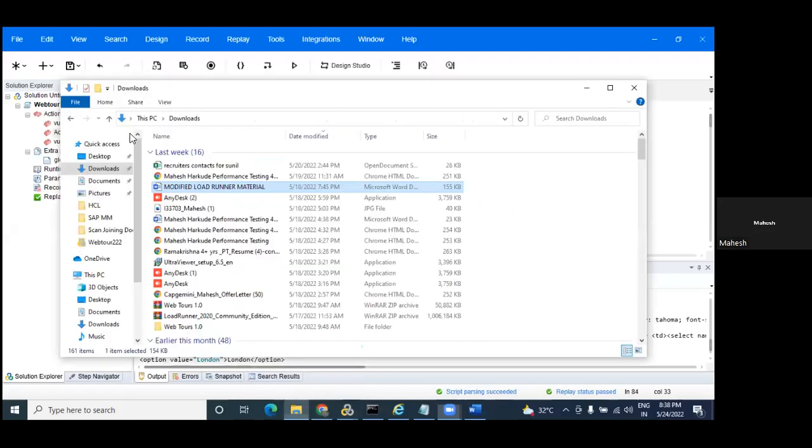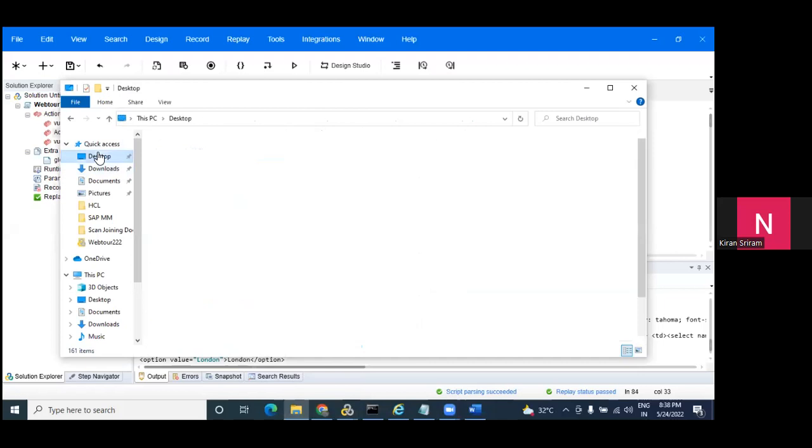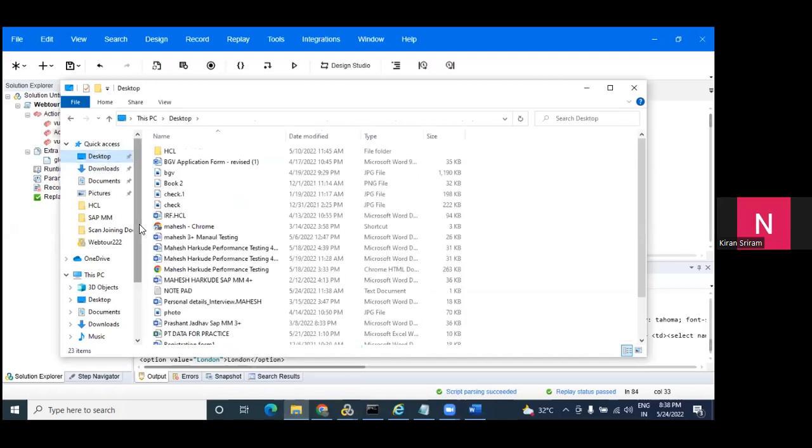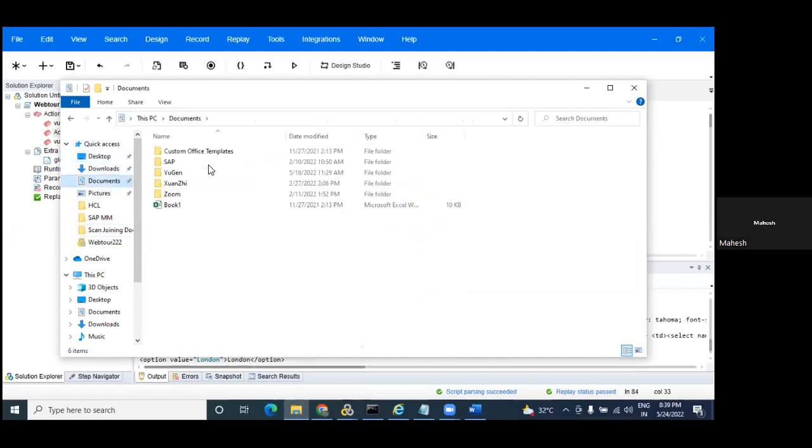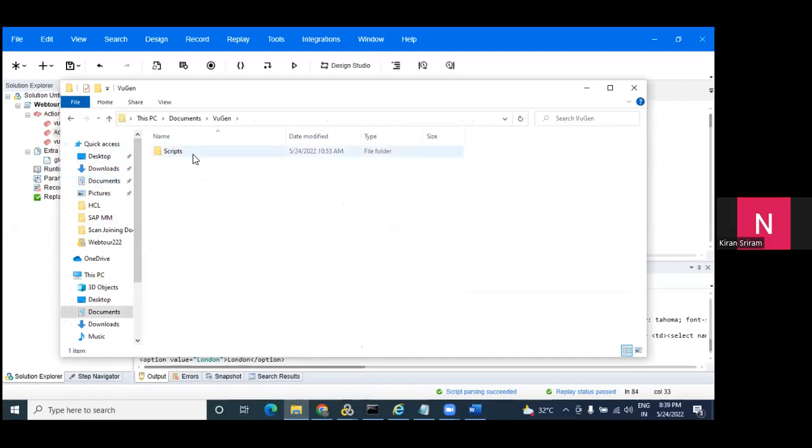You have to check through that document in the script. Yes, you can go to Visual and open scripts.